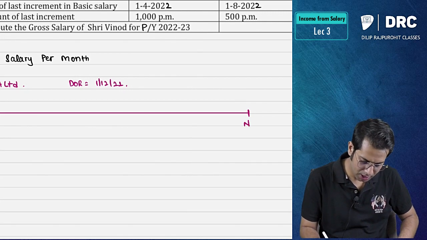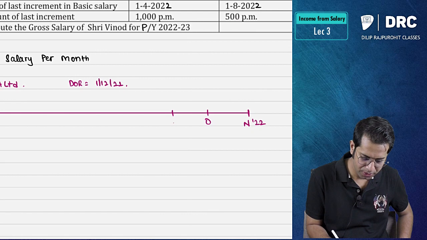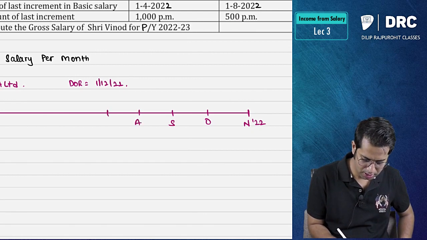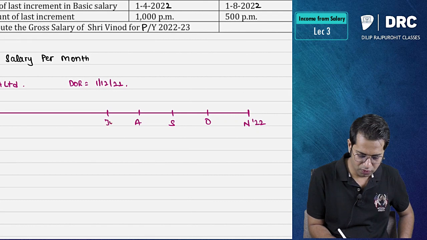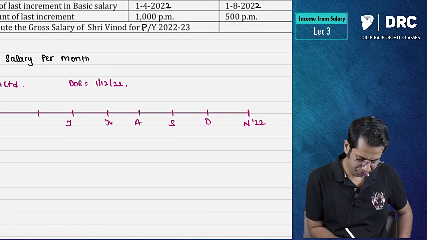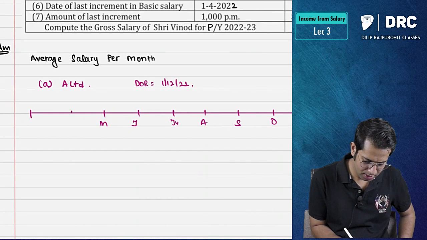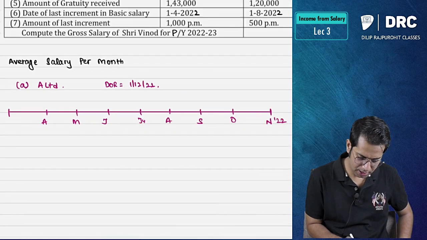So we have November 22, October, September, August, then we have July, June, May, April.